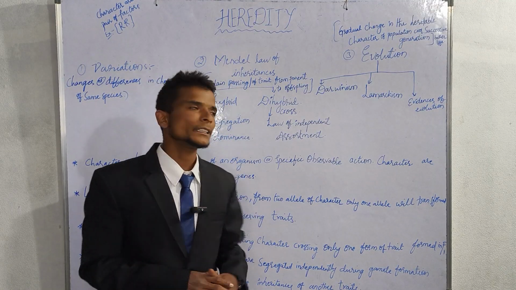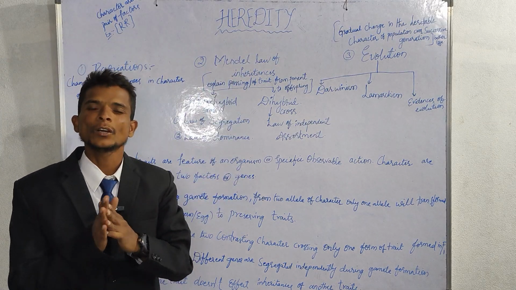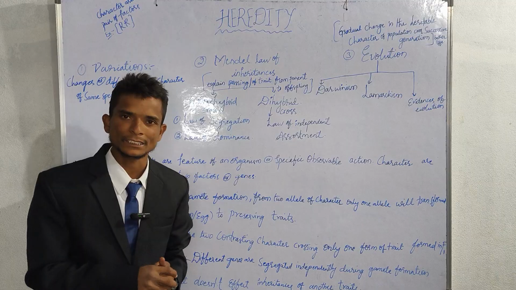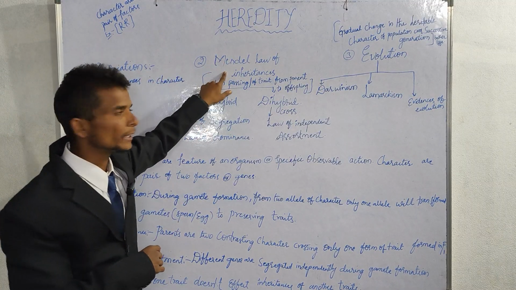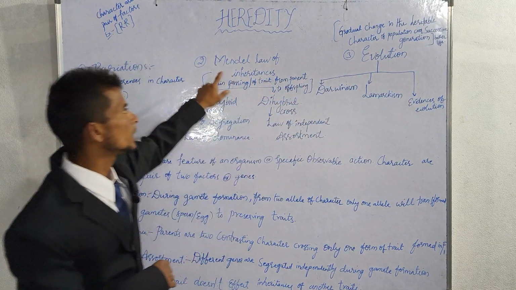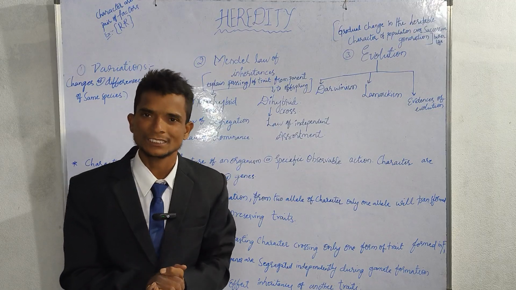And this heredity follows three methods to transfer the characters over successive generations. The three are: first one is variations, second is Mendel's law of inheritance, and third is evolution. And Mendel's law of inheritance was proposed by Gregor Mendel, the German botanist.